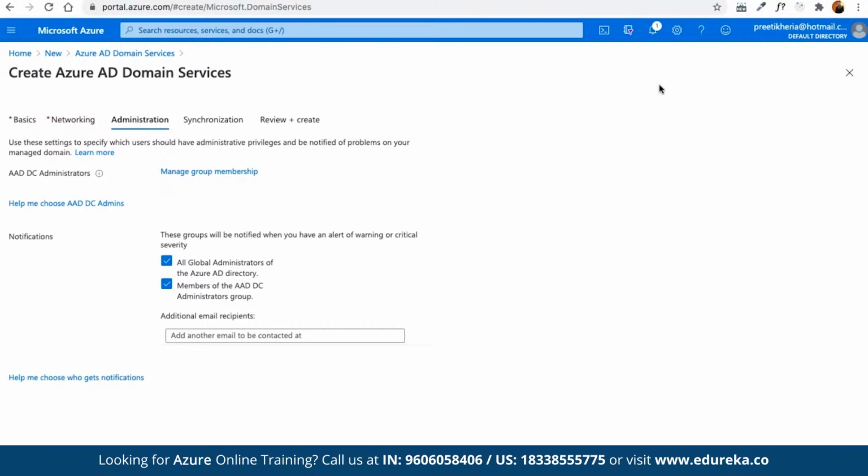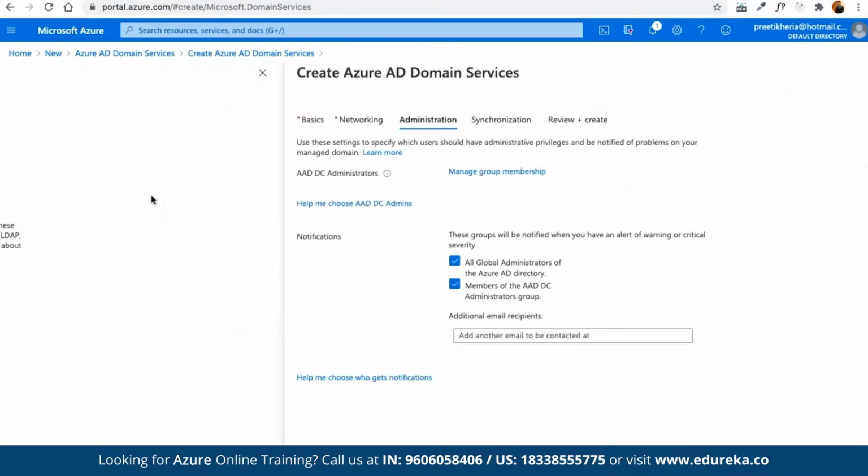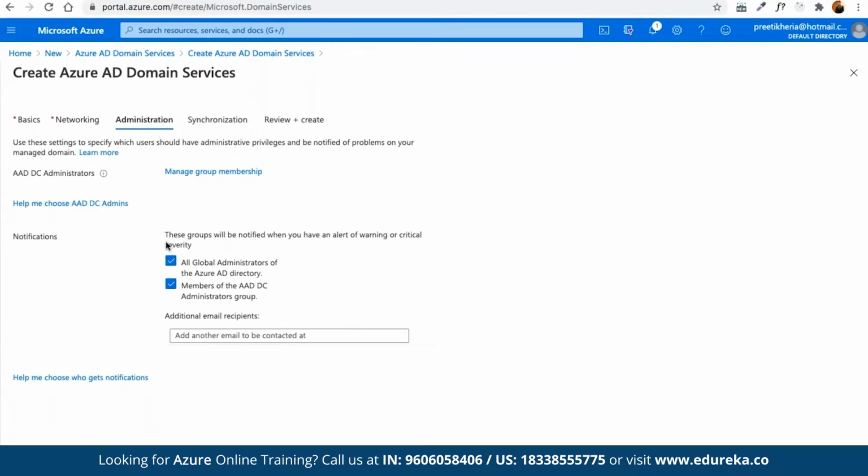That means here if we want to enable the DC administrators. So basically, we can choose to create a group to specify which users can manage the Azure AD domain services. So if you want to manage the group membership, then here we can click on manage group membership. And then this is going to take us to the entire management domain where we can keep on adding multiple members in case we haven't added yet. So we'll be adding that later on. So here we can choose to create the administration part.